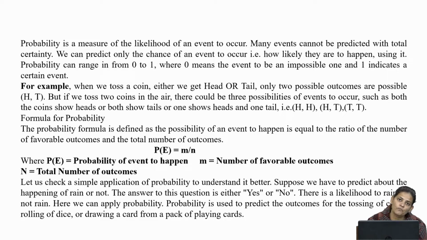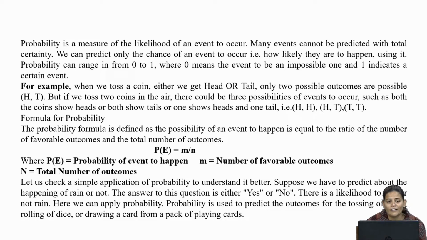Probability can range from 0 to 1, where 0 means the event is impossible, which means there is no possibility of occurrence of the event, and 1 indicates a certain event, which means that event will definitely occur.